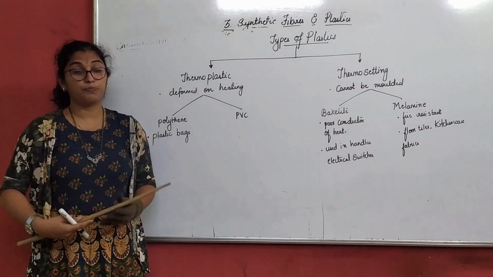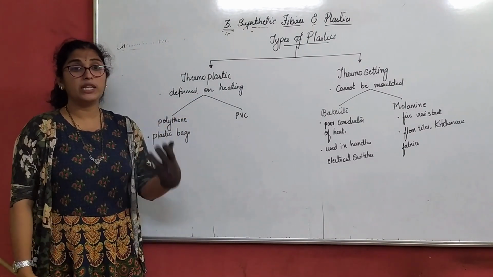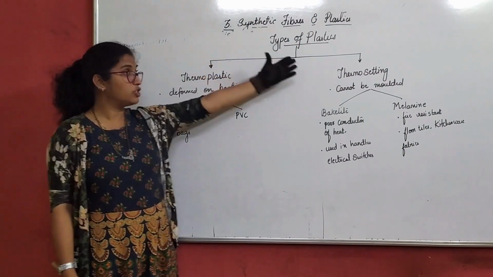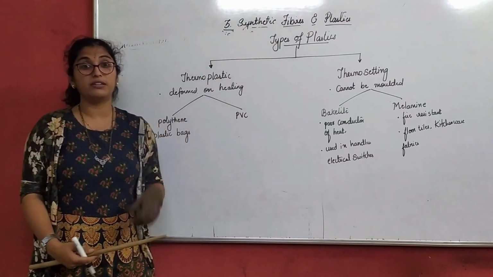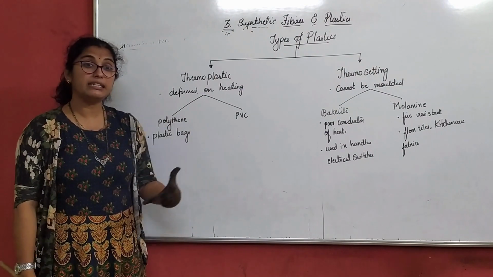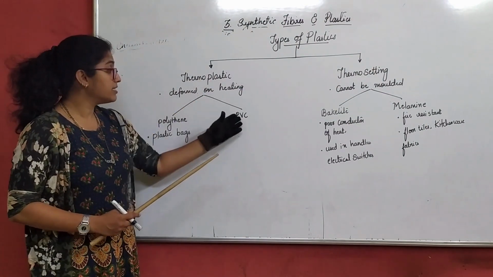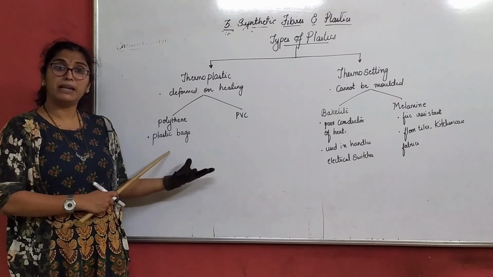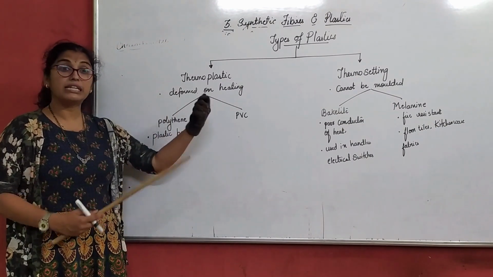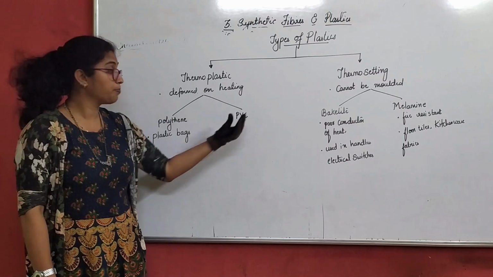So from today itself, when you refer to a cover, please do not use the word plastic cover. Please term it a polythene bag, because plastics are two different types. Here we use polythene in making bags, known as polythene bags.